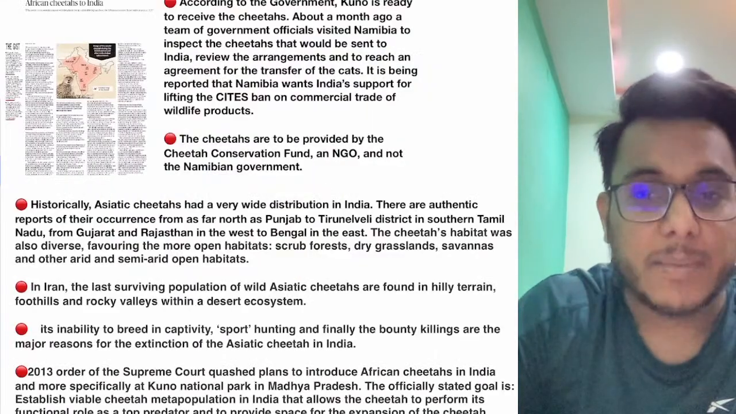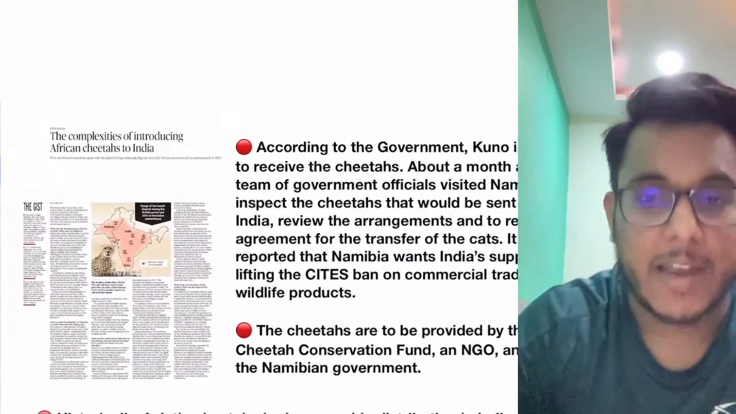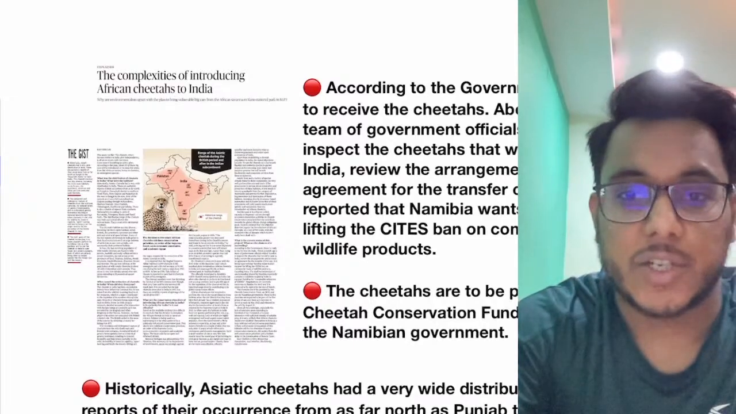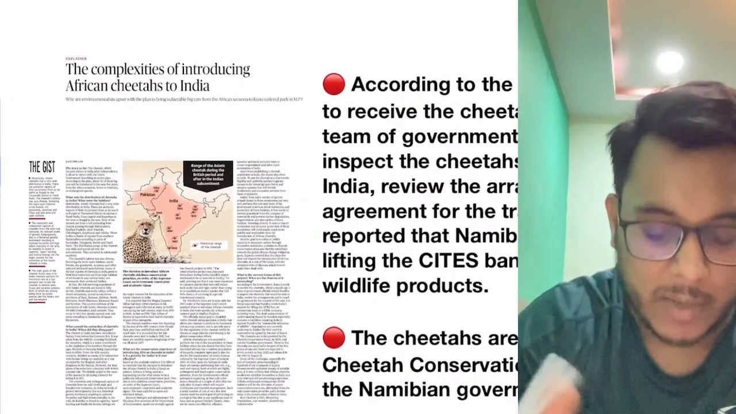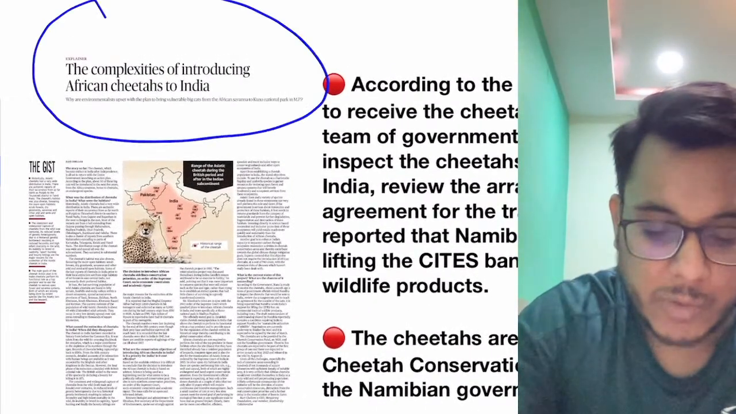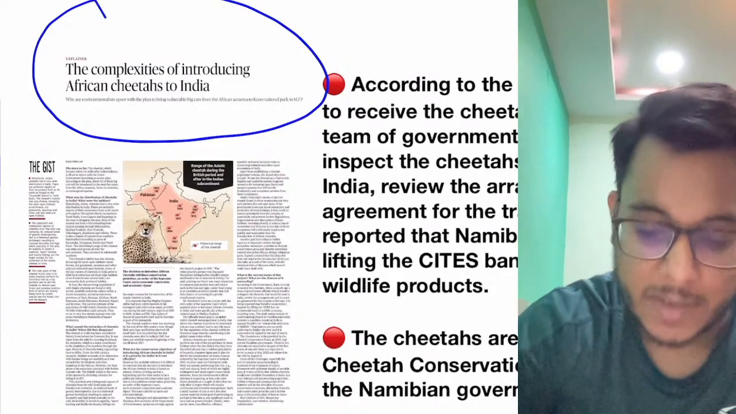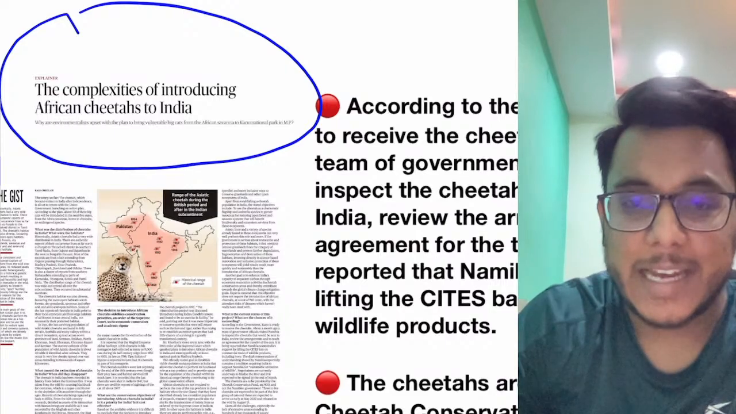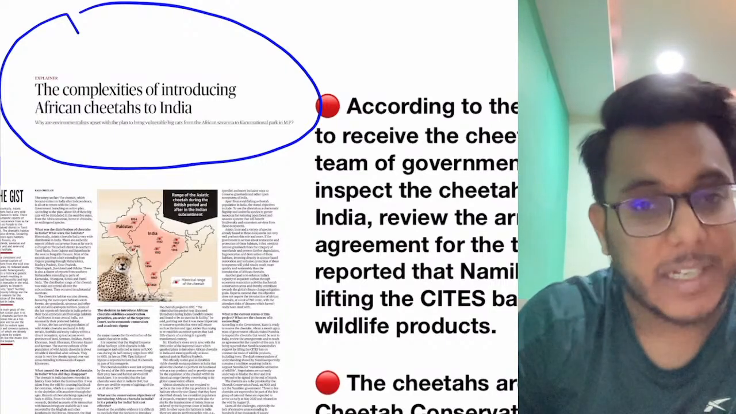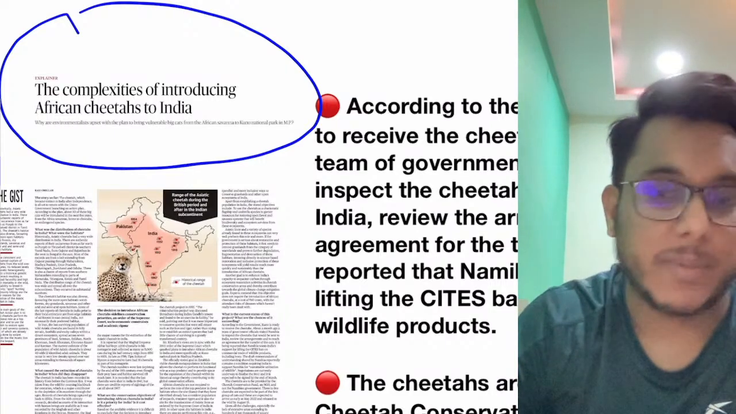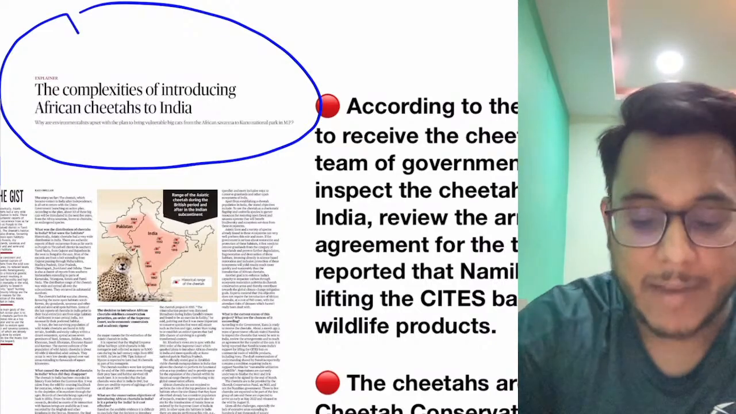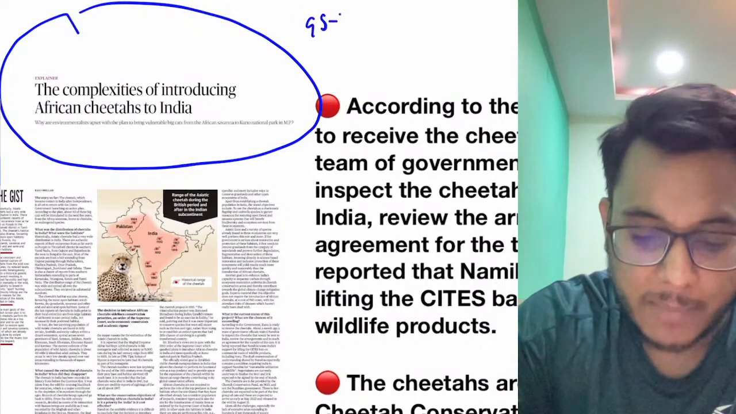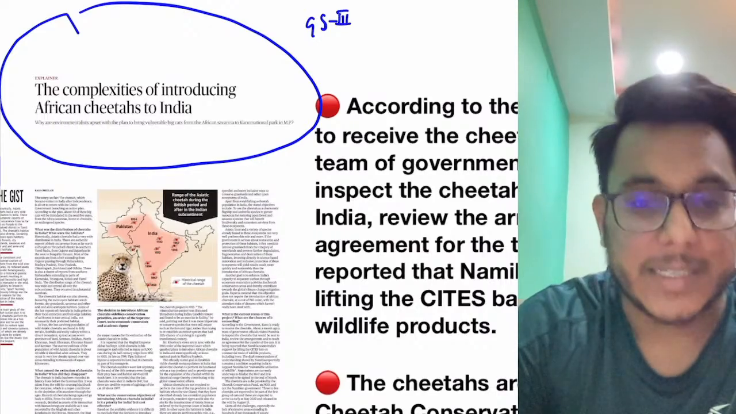Now taking up the first article. Guys, the first article we have taken from the text and the context section, and this article is talking about the complexities of introducing the African cheetahs to India. Before moving into this article, I will tell you the background, and after that we will see what this article is all about. The article will be important for GS paper number 3, environmental conservation.